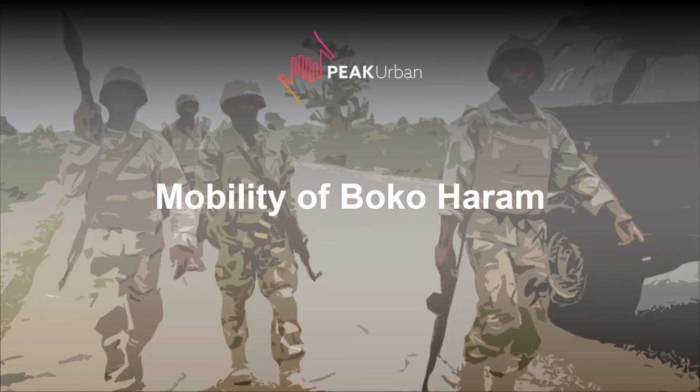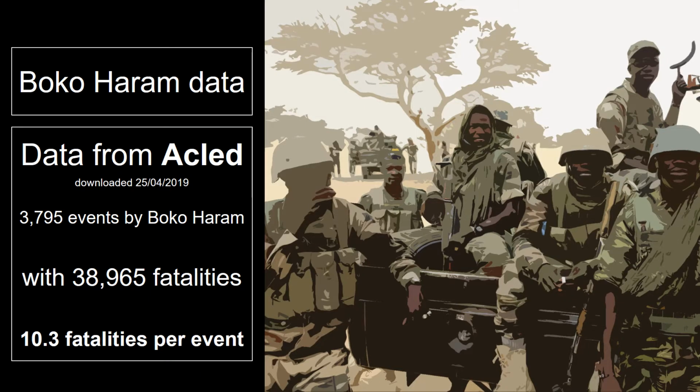And what do we mean by looking at the mobility? Well, we're going to be looking first at data. So we downloaded data from the ACLED dataset, which consists of nearly 4,000 events, and that has nearly 40,000 fatalities, which means roughly 10 and a bit fatalities per event.